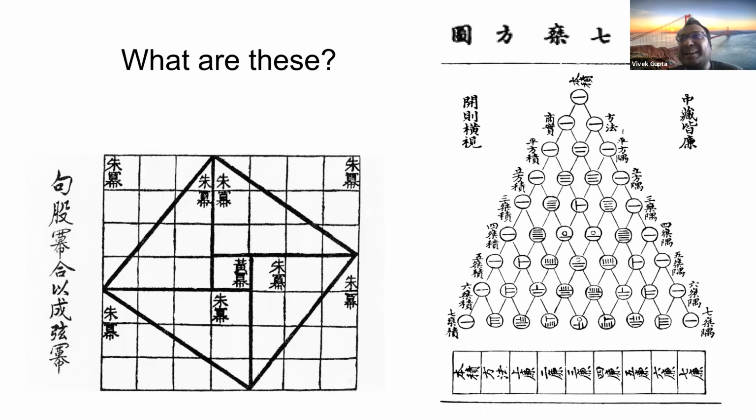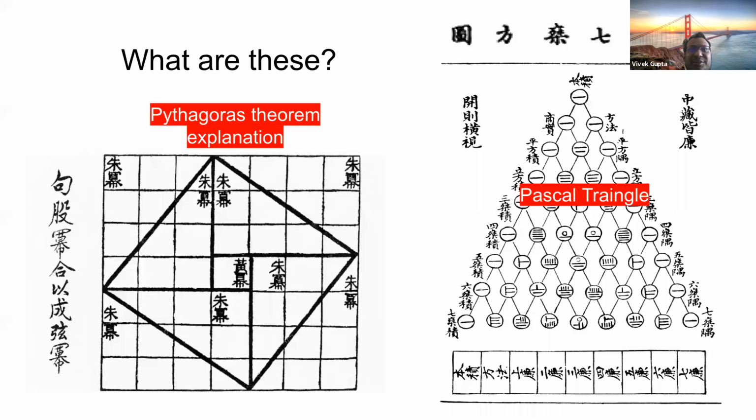Okay, but you are able to get multiple interpretations of this. It's right, the left is a Pythagoras theorem explanation, and the right one is a Pascal triangle, and there are clues which basically indicate why it could be a Pascal triangle. And these are things known to ancient Chinese and even Indian mathematicians about Pascal triangle and how they represented it.